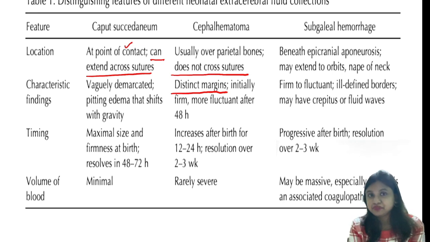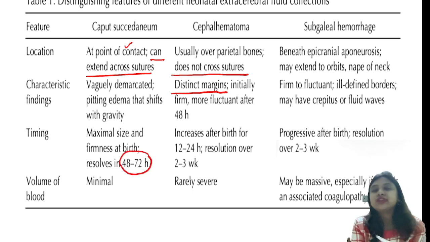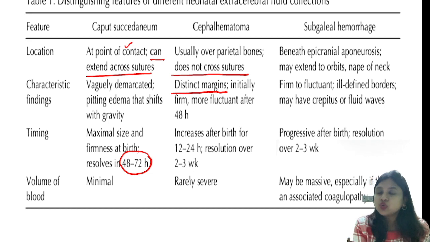Now the third thing, that is the timing. Caput succedaneum is maximal at birth and it is most firm at birth. And very important, it resolves in 48 to 72 hours, that is day 3 of life. Whereas cephalhematoma increases after birth for 12 to 24 hours and it goes away later, that is, it resolves over 2 to 3 weeks.